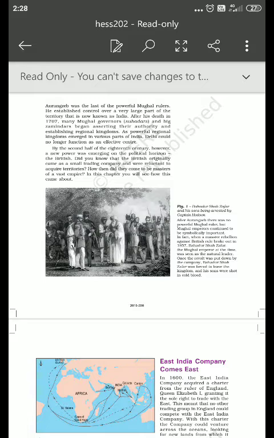So it all started with the last powerful Mughal emperor. Who was the last powerful Mughal emperor? Yes, it was Aurangzeb. After that, no powerful Mughal emperor came to power, and the power of the Mughals slowly started to dissolve. It was during this time that the company was gaining strength in India.